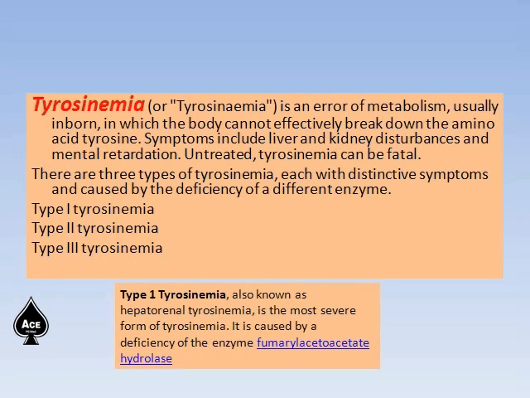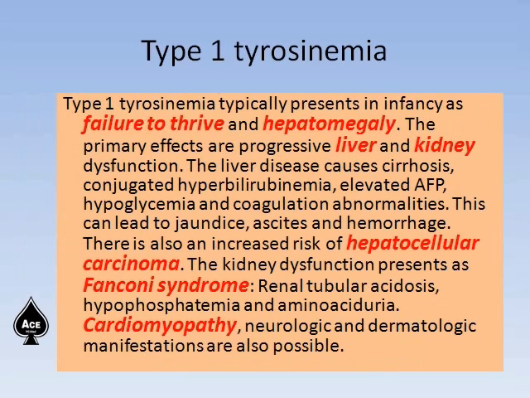Type 1 tyrosinemia, also known as hepatorenal tyrosinemia, is the most severe form of tyrosinemia. It is caused by deficiency of the enzyme fumarylacetoacetate hydrolase. In the case of tyrosinemia type 1, it typically presents in infancy as failure to thrive and hepatomegaly. Primary effects are progressive liver and kidney dysfunction. The liver disease causes cirrhosis, conjugated hyperbilirubinemia, elevated alpha-fetoprotein, hypoglycemia, and coagulation abnormalities. This can lead to jaundice, ascites, and hemorrhage.